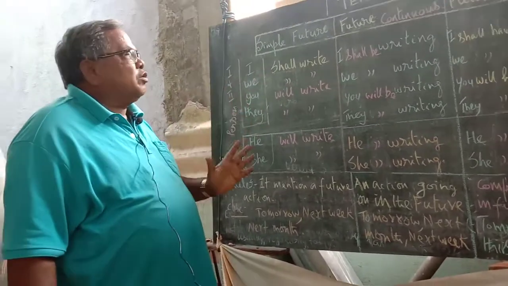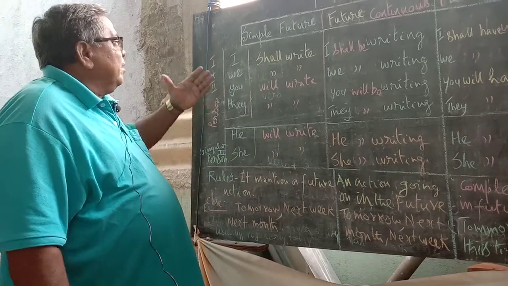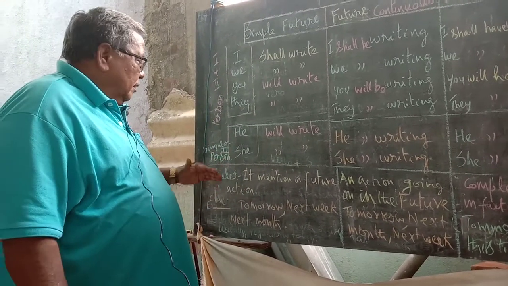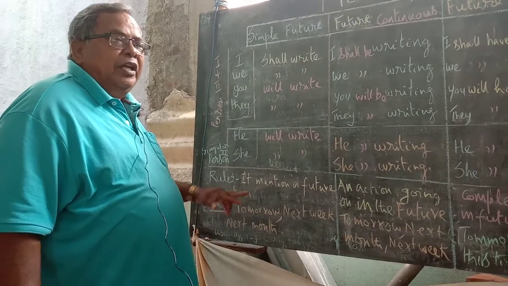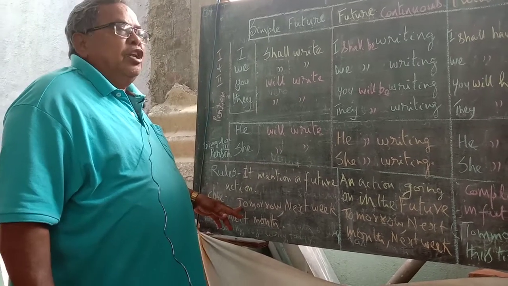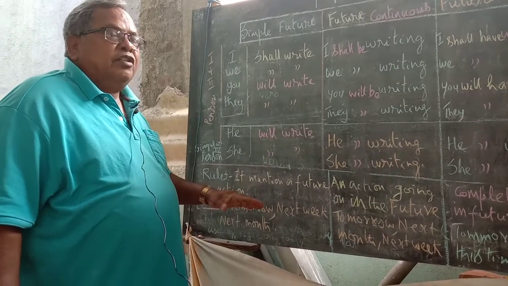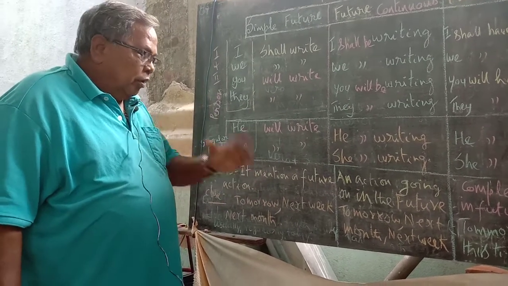Now let me pass on to future. What are the rules for simple future? Usually it mentions a future action. Tomorrow, I shall go to school. Next week, I will come to your house.